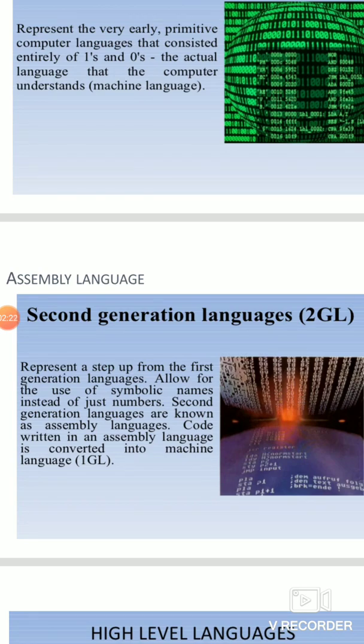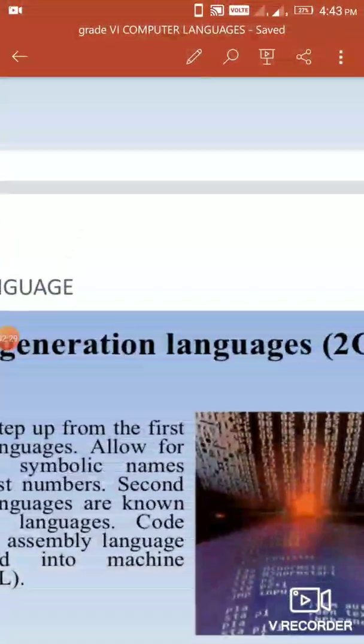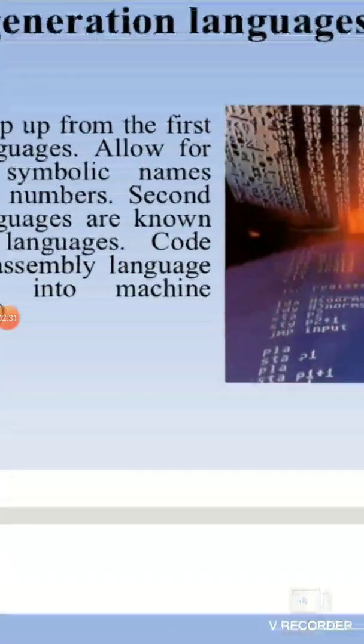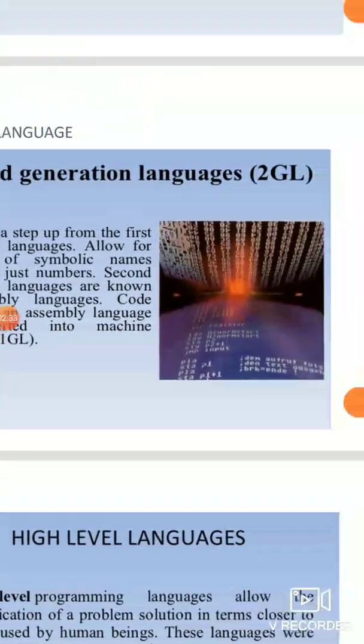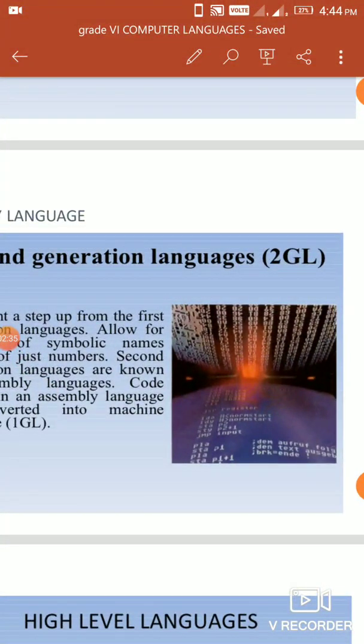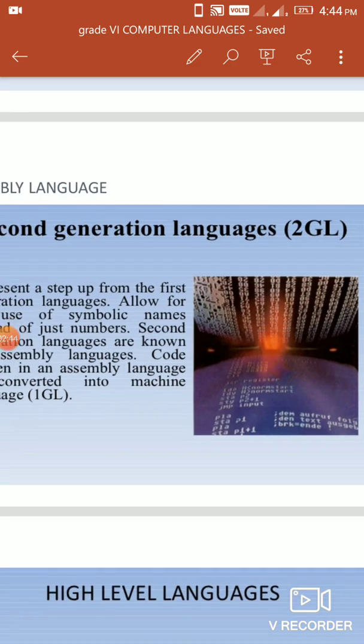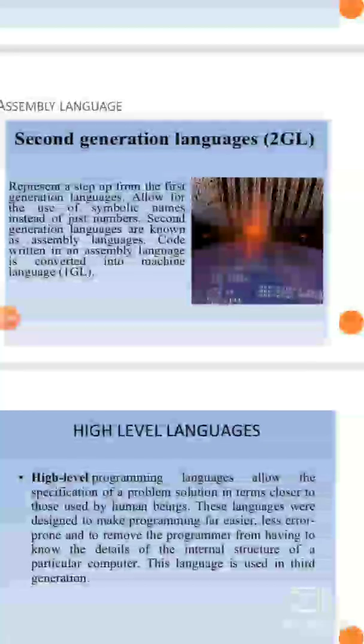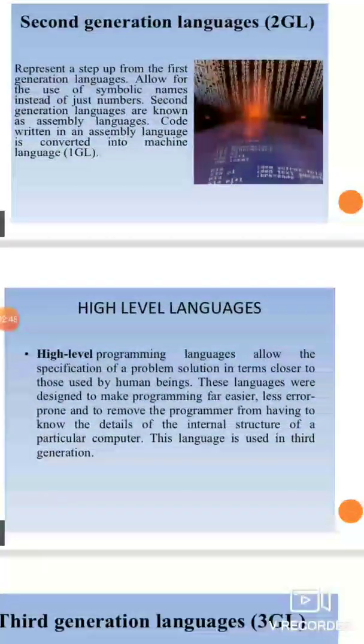Code written in assembly language is converted into machine language with the help of an assembler. And there are certain instructions in assembly language which are known as mnemonics. Mnemonics are instructions which are replaced with some coded terms. Example, add, halt, etc.